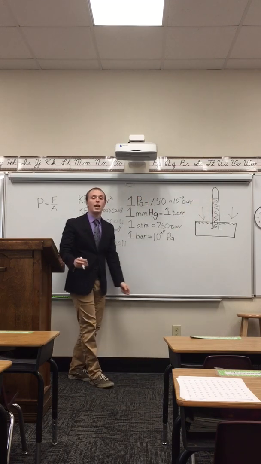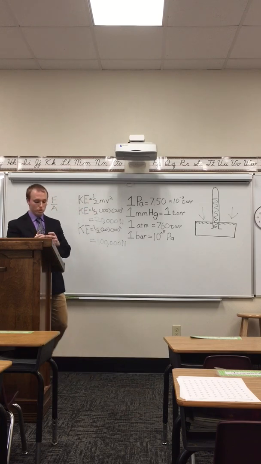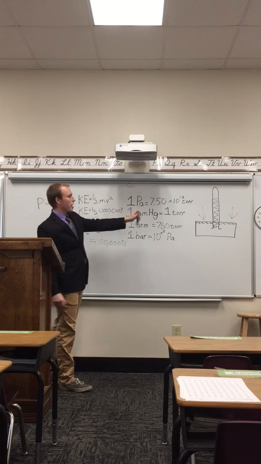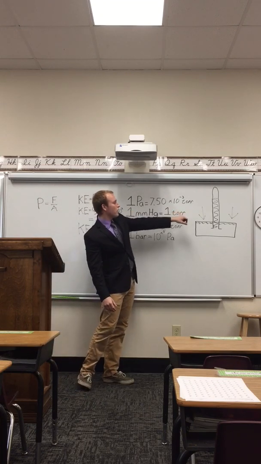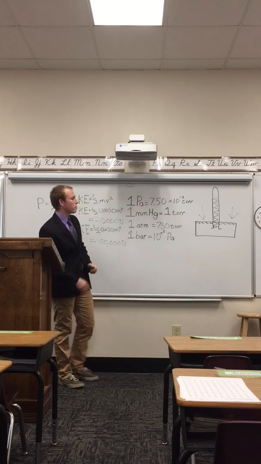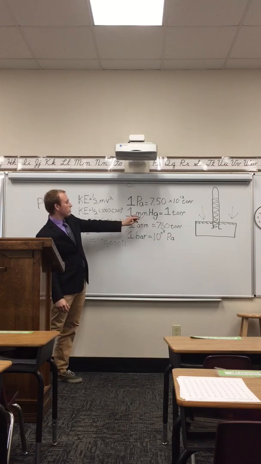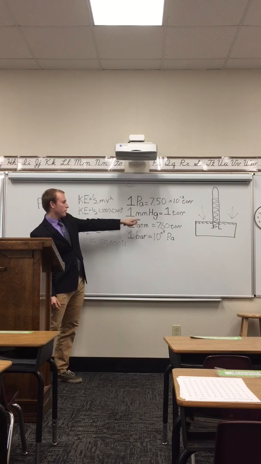And that's how he determined how to measure atmospheric pressure. And what he did is he would go out and he would measure it in millimeters. Every single millimeter of mercury in there is how he would count the atmospheric pressure. So our first unit of pressure is 1 millimeter of mercury.